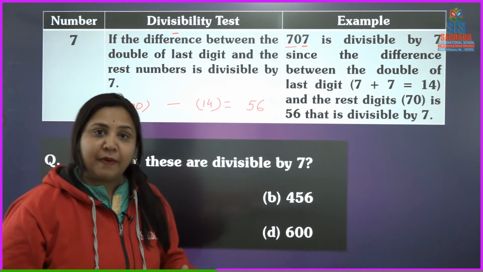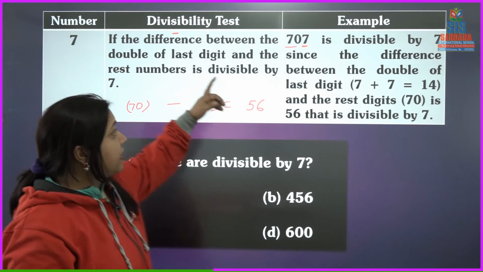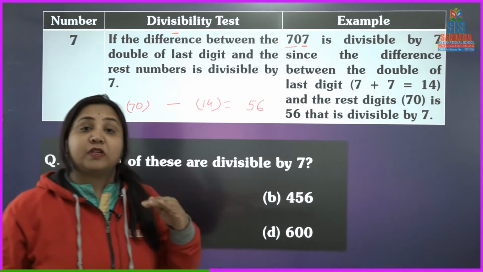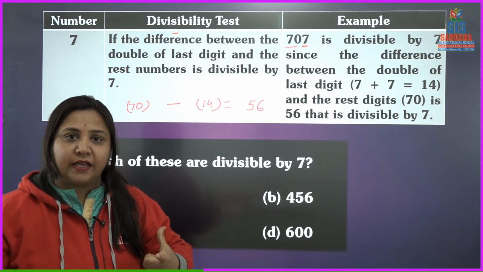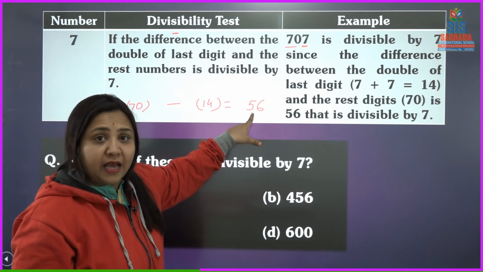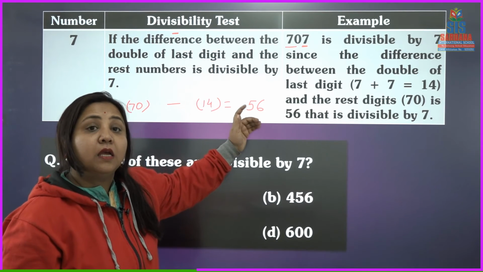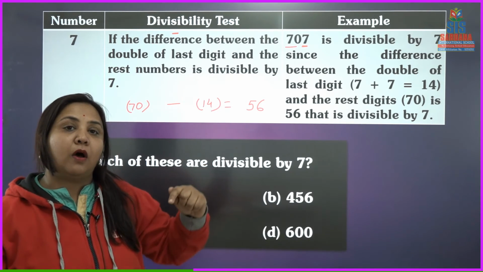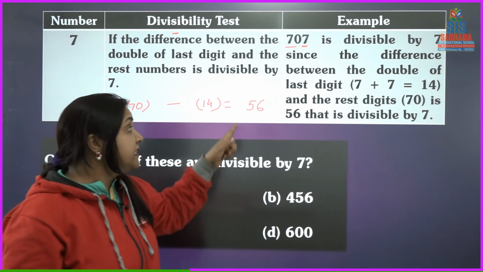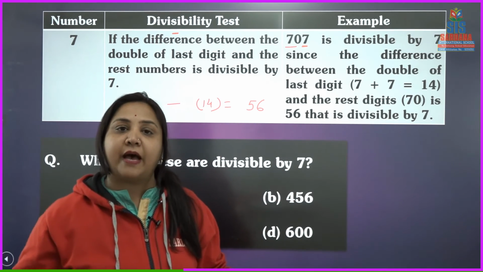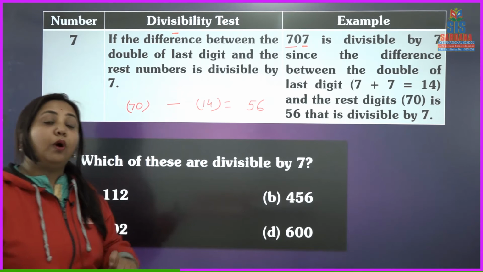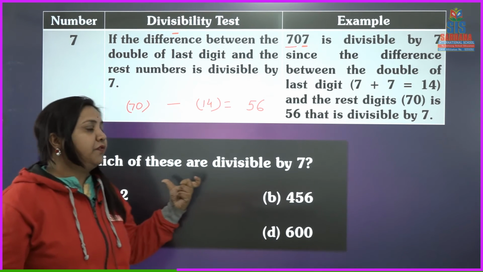So कहने की बात क्या है कि अगर किसी नंबर का लास्ट डिजिट जब हम उसका डबल कर दें और बचे हुए नंबर में से उसको माइनस करें, तो जो हमें आंसर मिल रहा है, जो डिफरेंस मिल रहा है, that must be a multiple of 7. If it is a multiple of 7, then we can say that this given number is divisible by 7. So is it clear to all? So now we are going to proceed with this question.